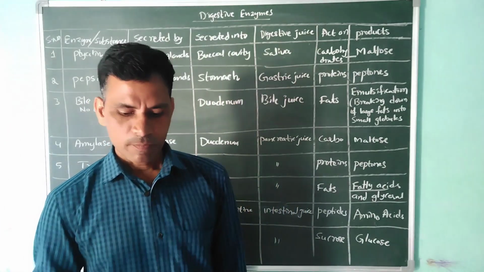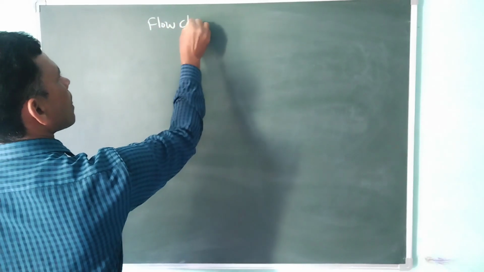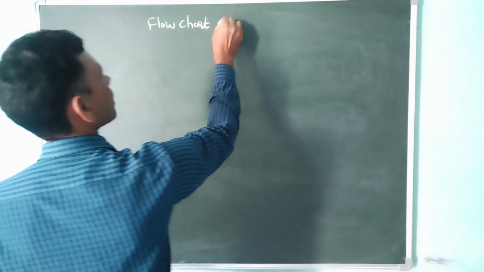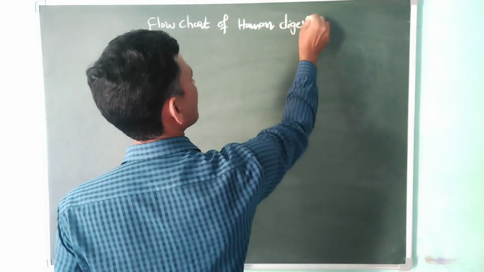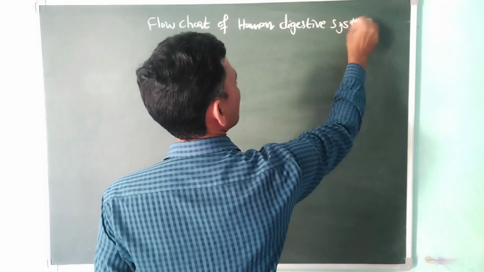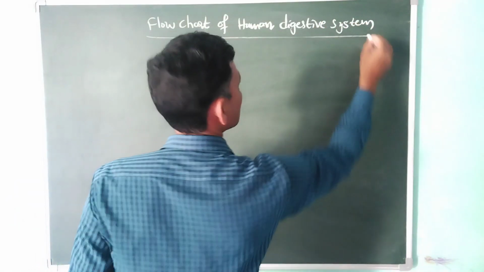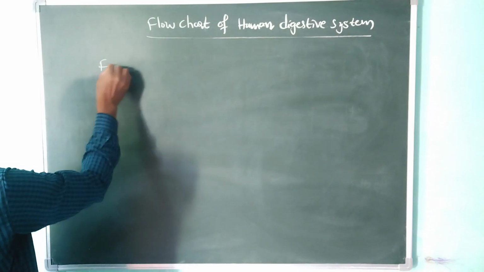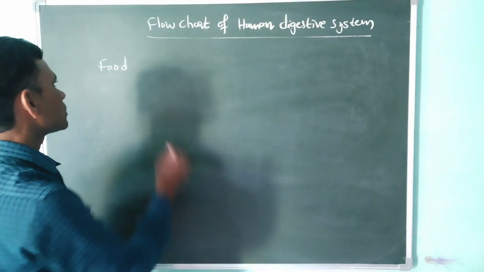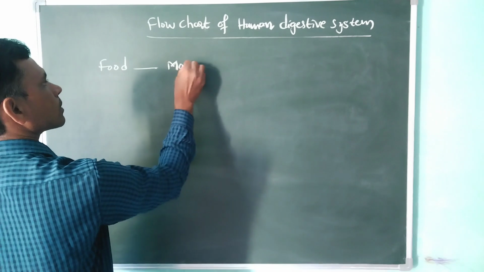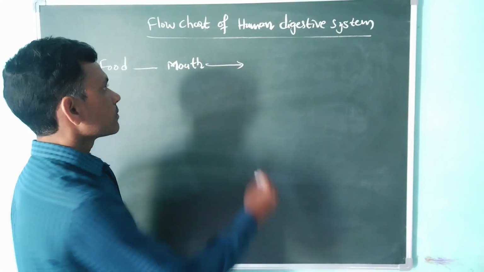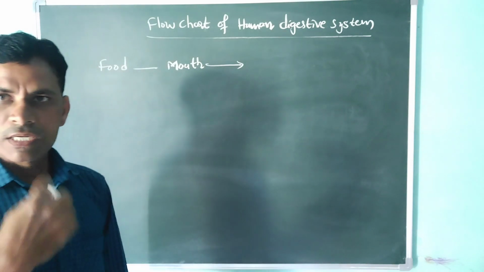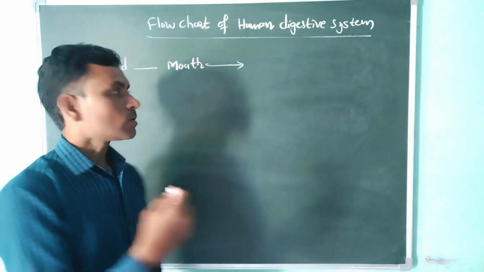Okay. The next topic is the flow chart of the human digestive system. This is very easy. Food: generally we take it through the mouth. After that, what is the part present in the digestive system? The buccal cavity. The oral cavity means the mouth. The inside cavity is called the buccal cavity.